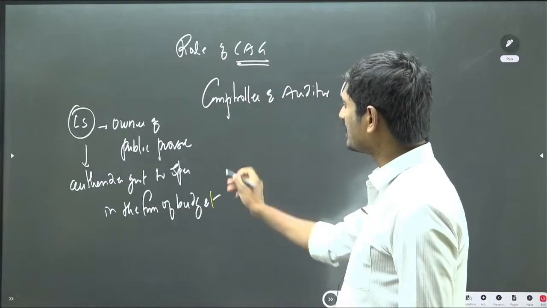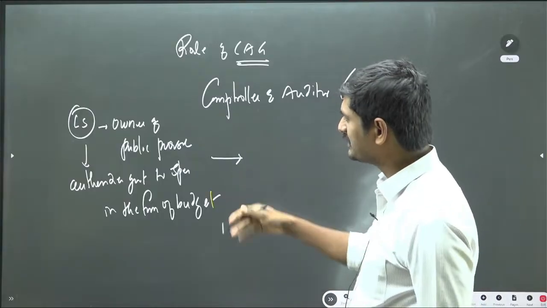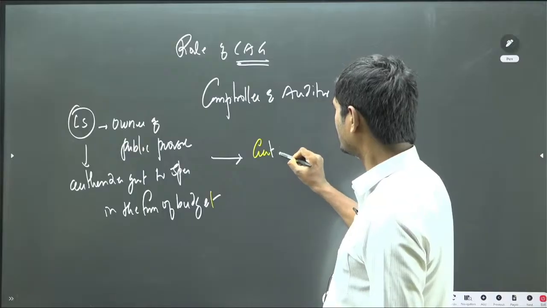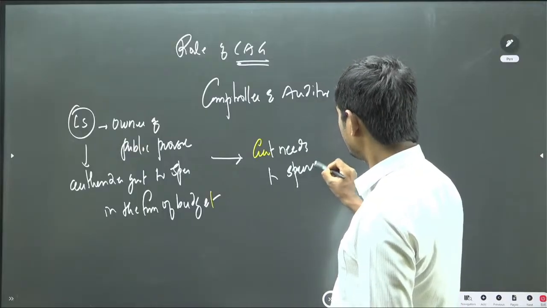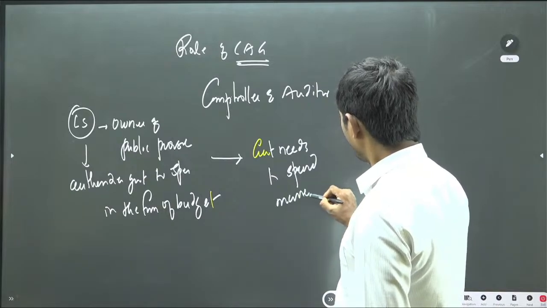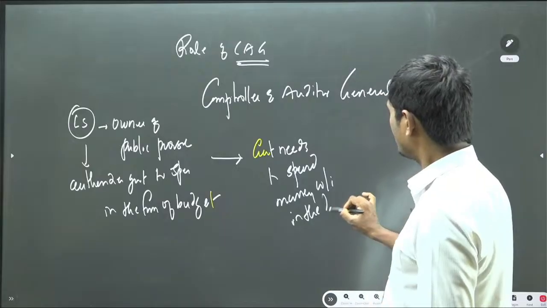Then what does the government have to do? The government has to spend the money within the limits of the budget.